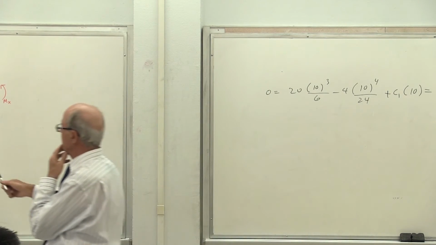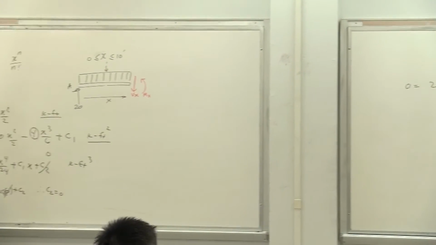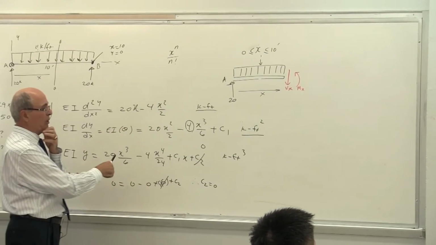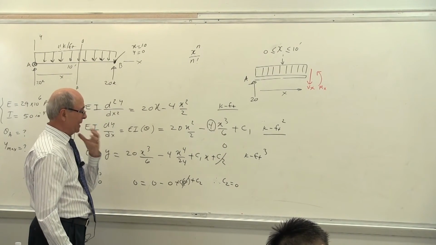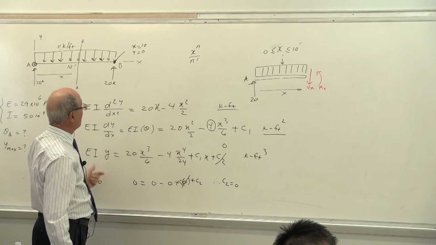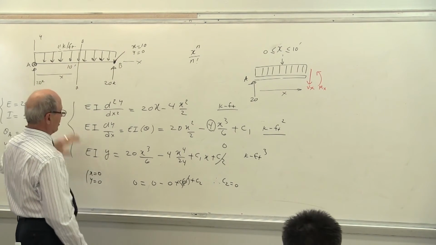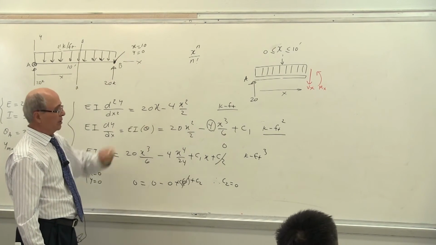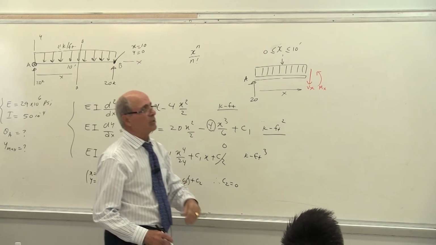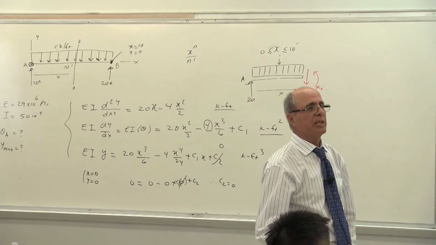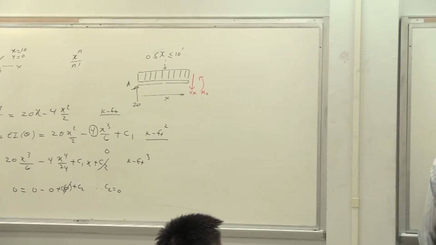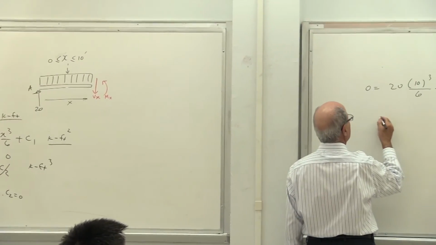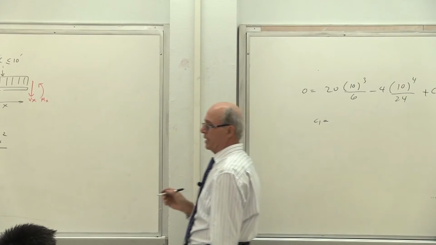Yes, I plug in this equation x equal to 10. It's really simple. All you have to do is plug in either this equation or that equation. In this case, we only had the y. We had y and y, so we have to use this equation. This is no use. However, I can calculate C1 from that equation. Yes or no? C1 ends up, you just calculate that, you drop one of the 10, you get a common factor or whatever you do. Be careful not to make any mistake.